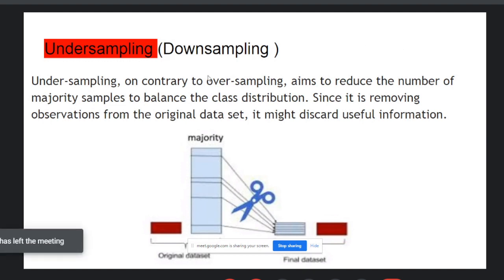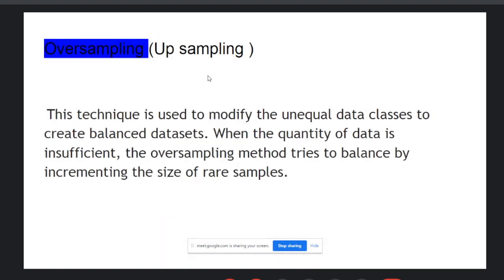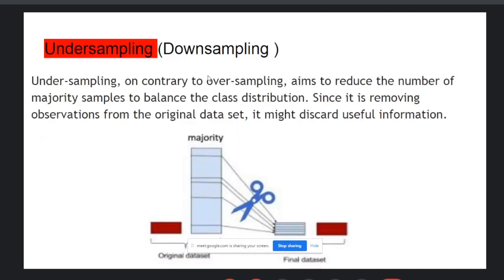Undersampling aims to reduce the number of majority samples to balance the class distribution, and since it removes observations from the original data set, it might discard useful information. Next one, oversampling. What is oversampling? Oversampling is just like duplication, a copy and paste kind of stuff. You increase the number of samples and then create your model. Here, in undersampling, you reduce the number of samples, create your model and test it.